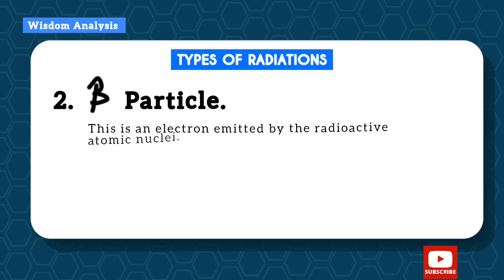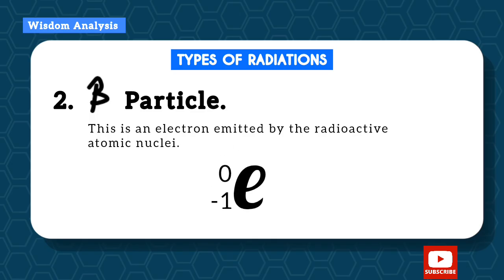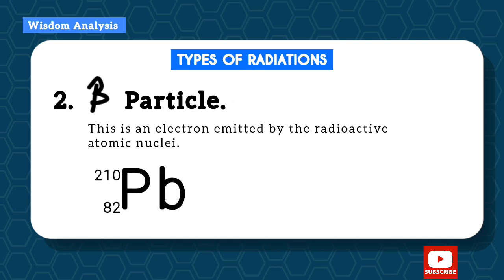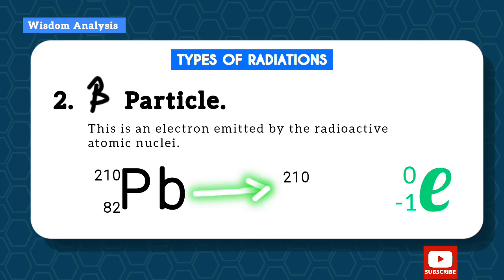Okay, so let's talk about the beta particle. This is an electron emitted by the radioactive atomic nuclei, and this is the representation. So it's emission of electron. Okay, so this is lead. If it emits the beta particle, you can see that the electron is -1, so the mass number is not affected, but the atomic number is now 83, because 83 and -1 will together give us the 82 of the parent nucleus.